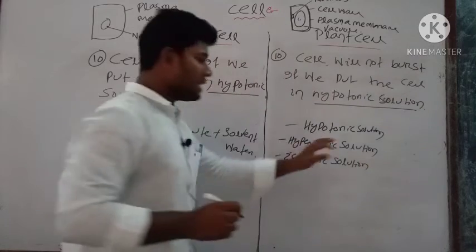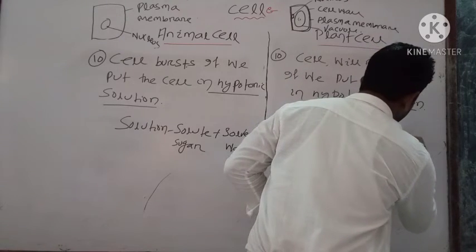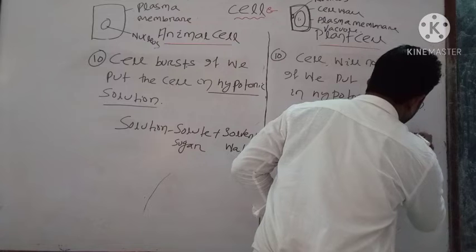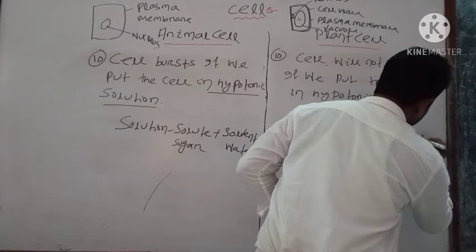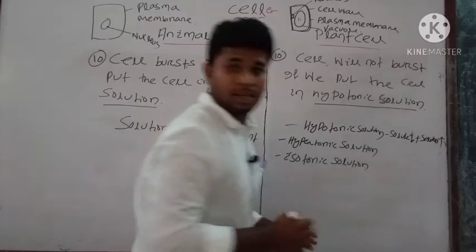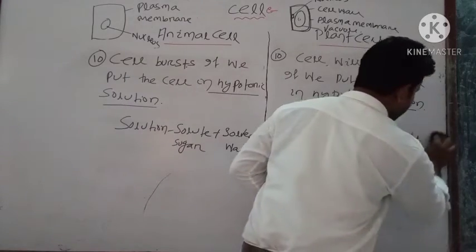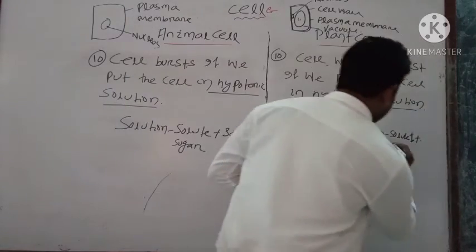In hypotonic solution you have less solute plus more solvent.